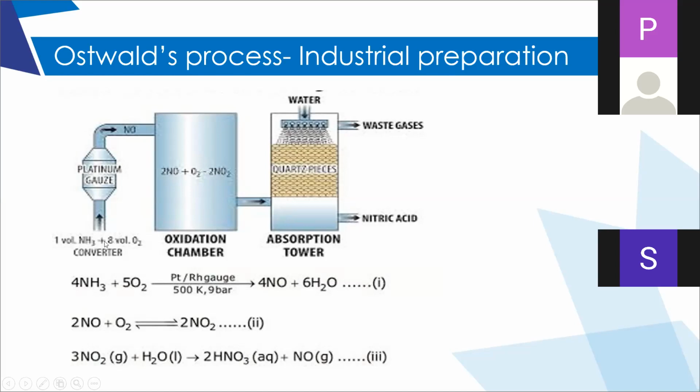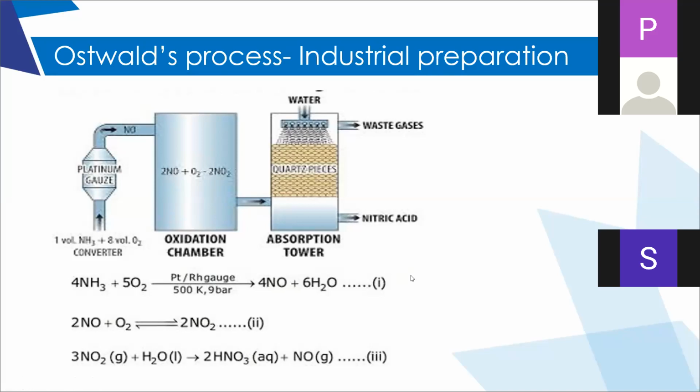So they make ammonia react with oxygen in the presence of platinum. Platinum or rhodium is used as the catalyst here. Once they heat it, ammonia reacts with oxygen and forms nitrogen oxide. If you remember, children, we discussed the same reaction in the ammonia chapter.